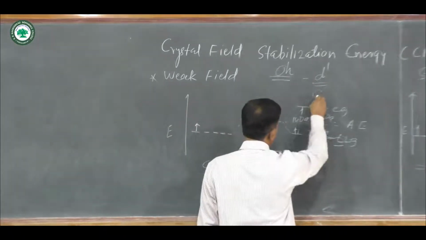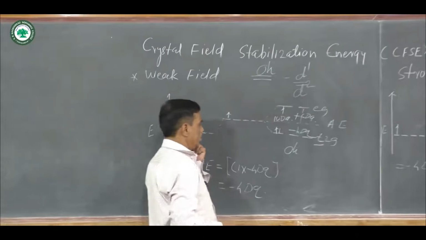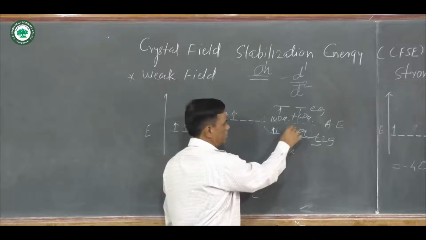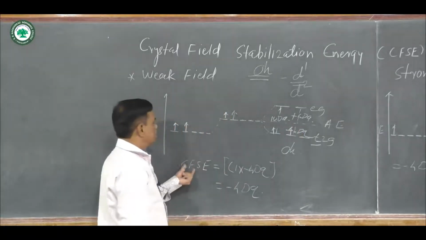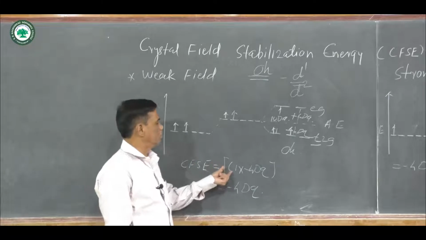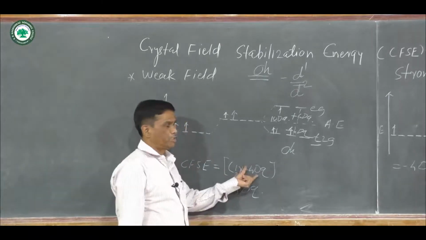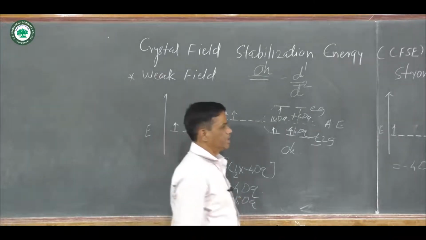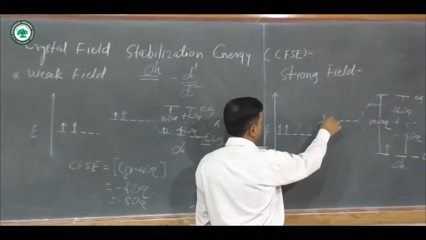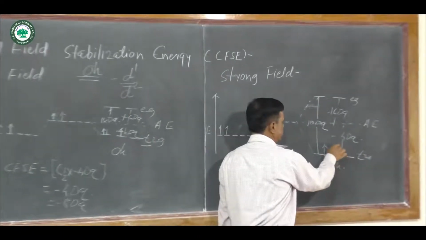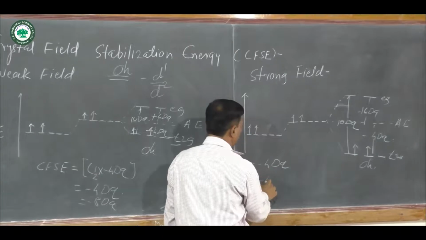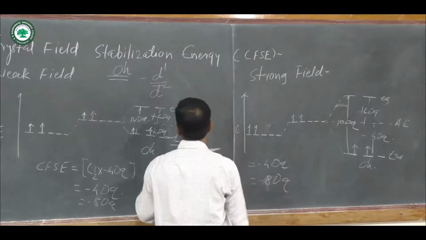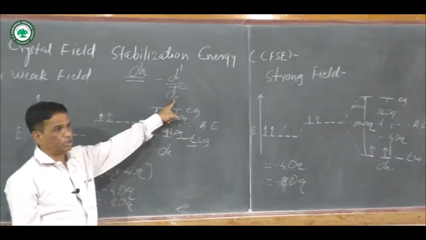Then the second system, suppose there is a d2, then in d2 there are 2 electrons, and crystal field stabilization energy is equal to 2 multiplied by minus 4 Dq, that is equal to minus 8 Dq. And in the second case again, the second electron goes here, and that value is equal to minus 8 Dq for d2 configuration or d2 system.